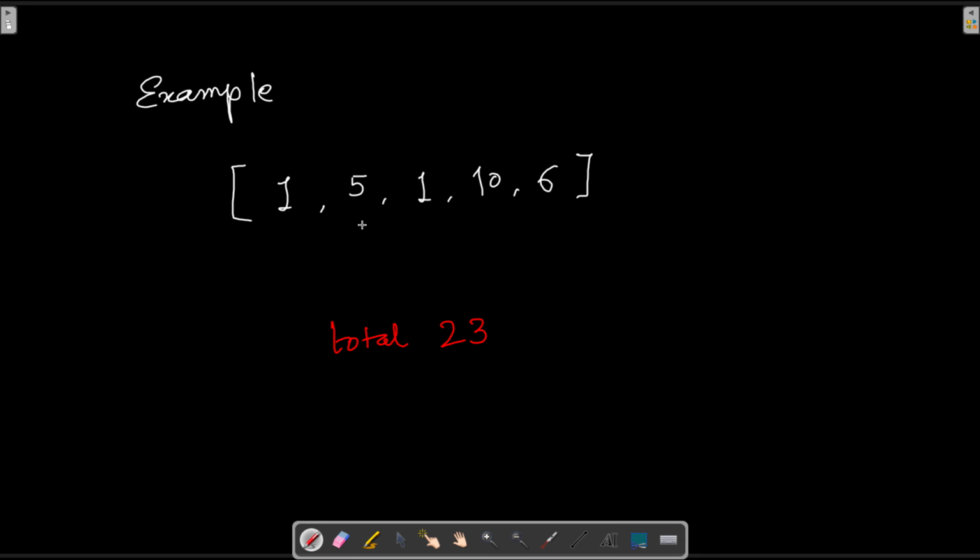So for example, if we want to create a subset with 1, 5 and 6 as the elements, when we go to 1 it will have an option either to be a part of that subset or not be a part of that subset. Then 5 will have an option, 6 will have an option. So in those cases where 1, 5 and 6 decide to be a part of that subset, then only we'll get a subset with 1, 5 and 6 as their members. There could be other paths as well where the elements did not decide to be a part of that subset. So in those cases, we'll probably not find a solution. Think about a backtracking based solution here.